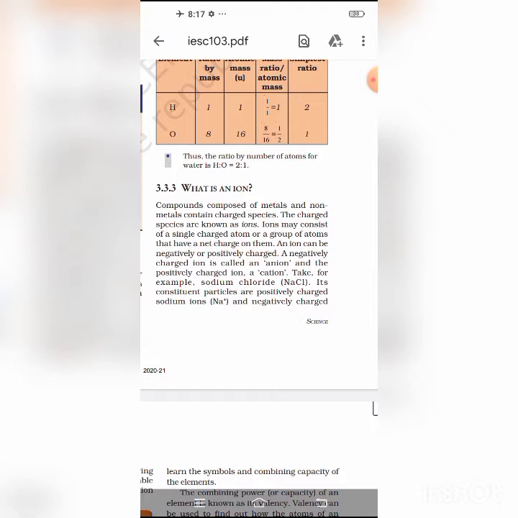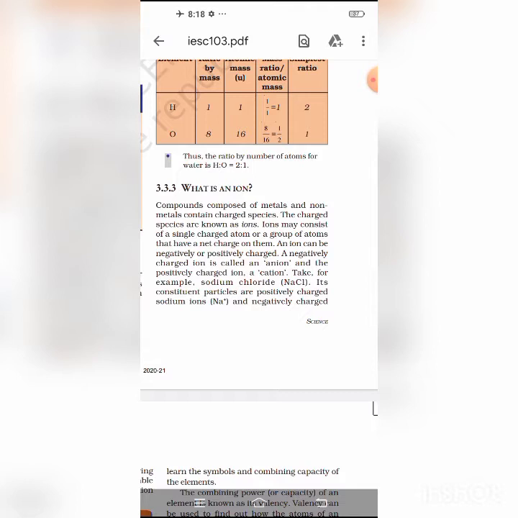Similarly, a sulfate ion, that is SO4 2-, is a polyatomic anion which is made up of one atom of sulfur and four atoms of oxygen and carries two negative charges.